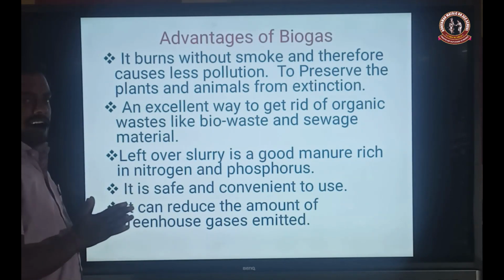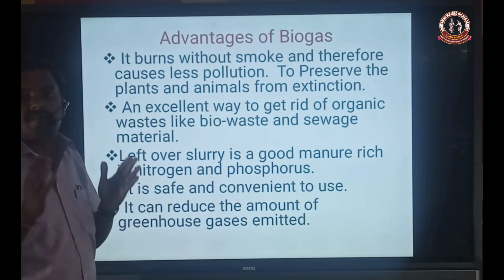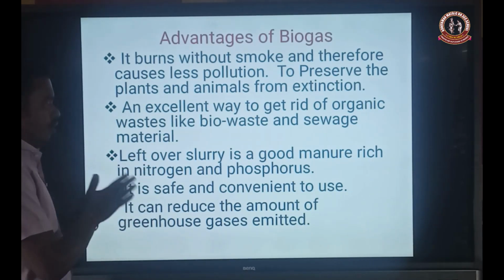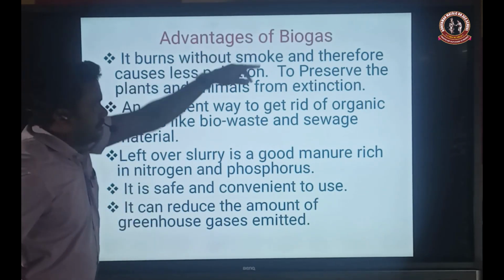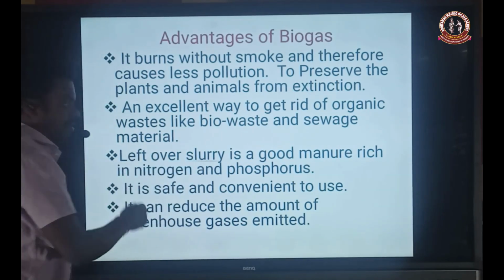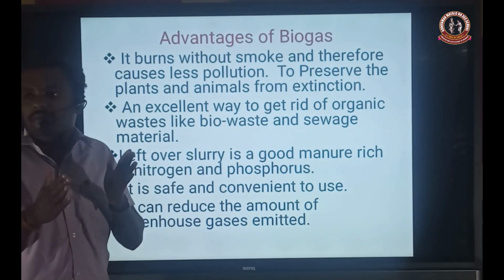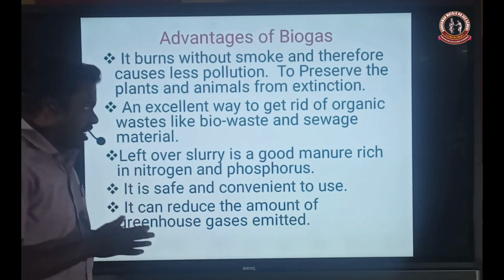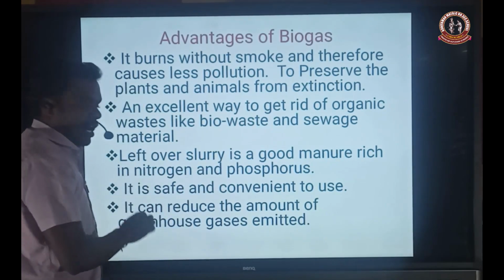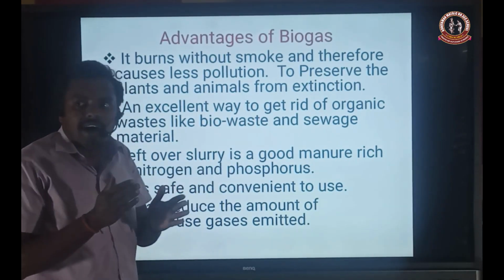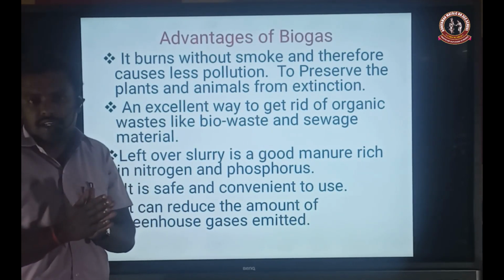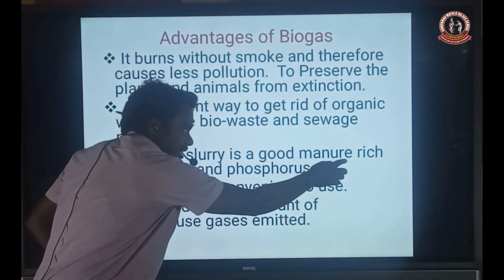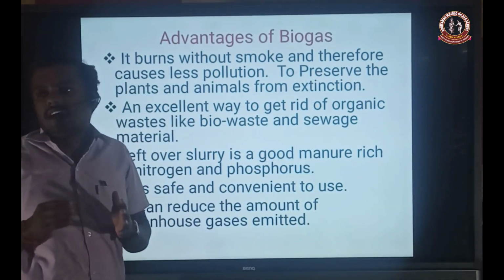Then the next advantage of biogas is the leftover slurry. By the preparation of biogas, slurry is formed. Slurry means the sedimented part of the biogas, and that sedimented part is a good manure. Manure means fertilizer, which is utilized in our agricultural field.